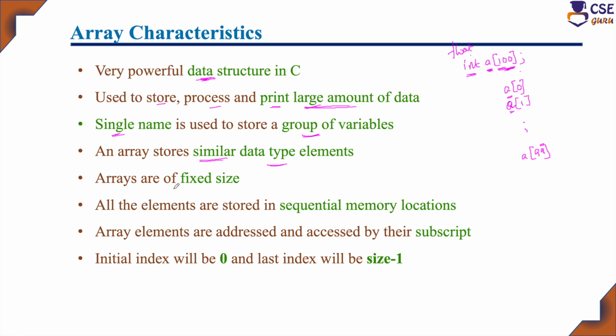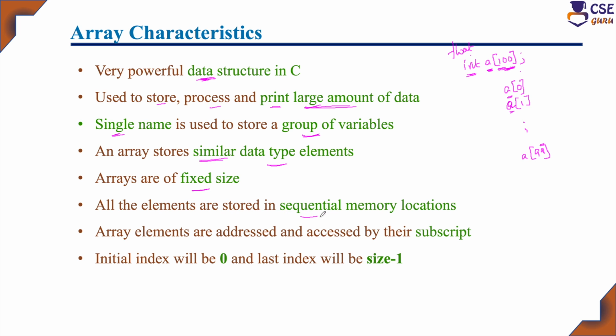And an array is of fixed size. So here, if you have declared 100 elements, the size will be limited to 100. If you want to store even one extra element, that is not possible, because during declaration itself memory will be allocated. So during execution, you cannot alter the memory size that you have declared earlier. That is the main drawback here.